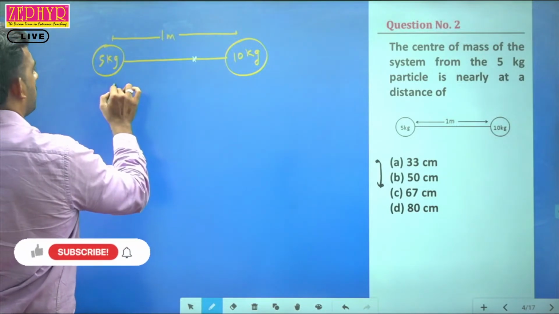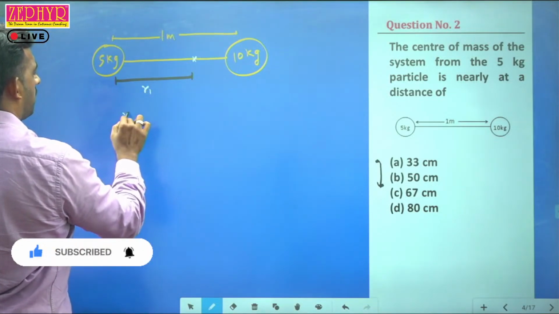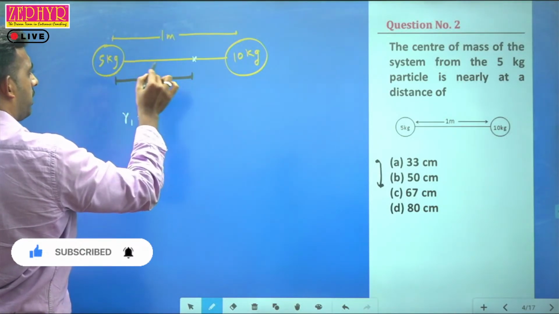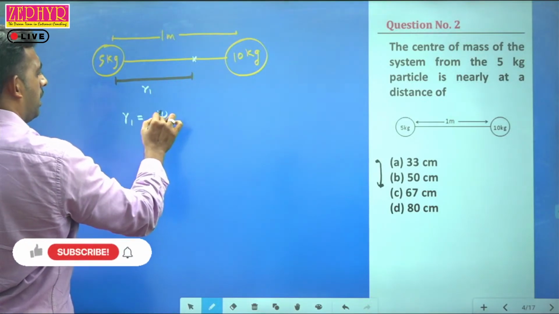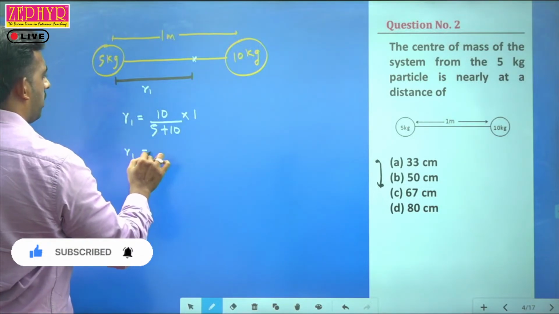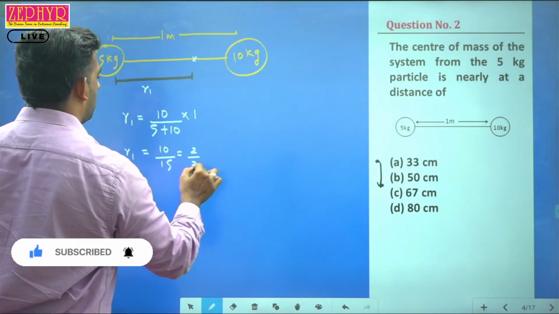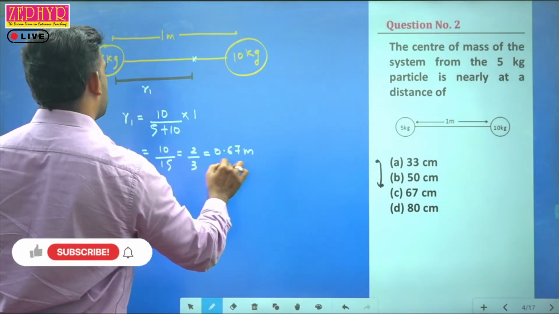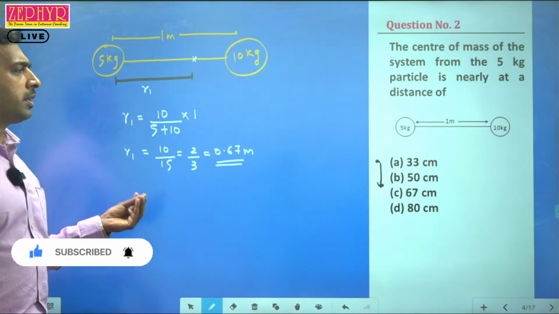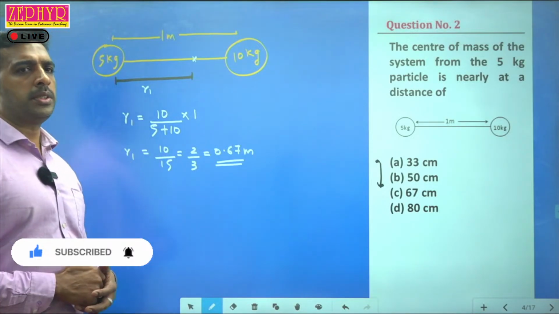So what is the equation? Let this be the position R1. R1 equals M2, the other mass, considering the distance from the 5 kilogram. So we use 10 kilogram in the numerator, divided by 5 plus 10, into the separation between the two masses, 1 meter. So R1 is equal to 10 divided by 15, that is 0.67 meters. See this? Very easy, right? It will take only 30 seconds to solve these questions if you know this equation. Hope you understood, right?